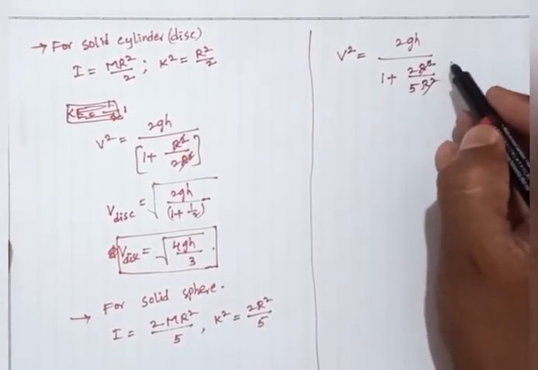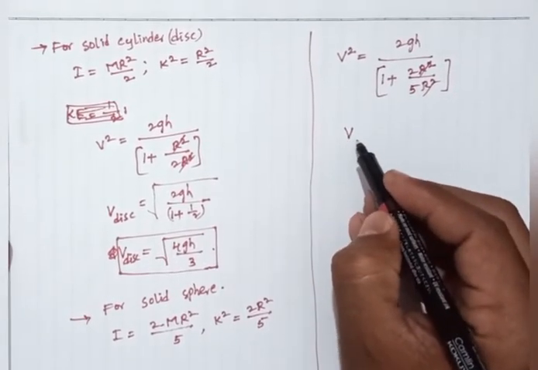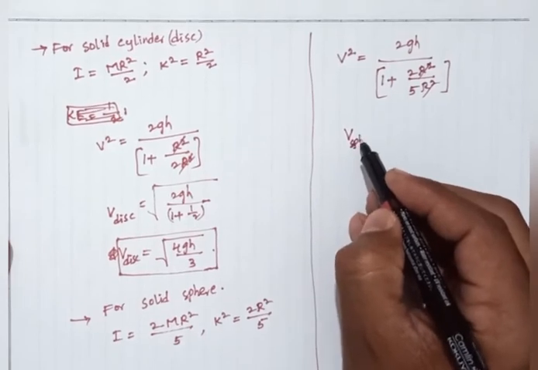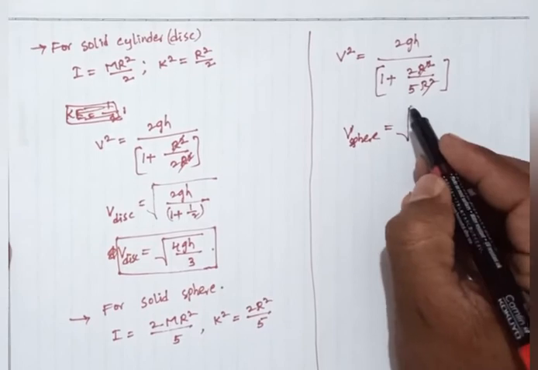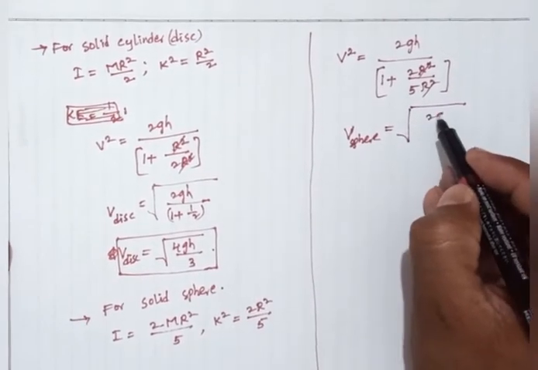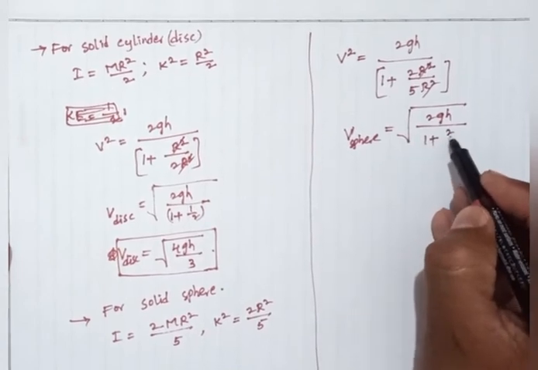R square gets cancelled. So the velocity of the sphere equals square root of 2gh divided by 1 plus 2 by 5.